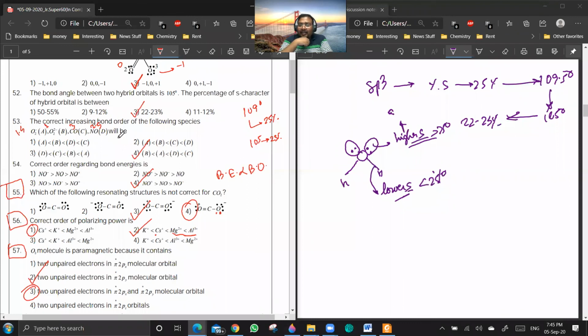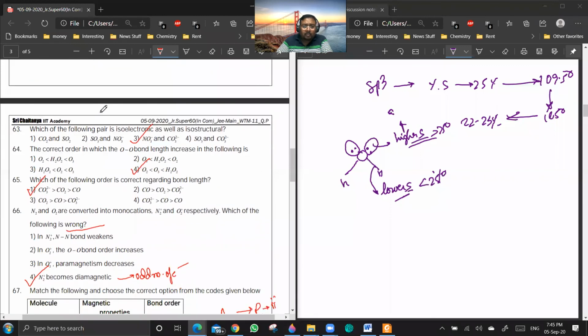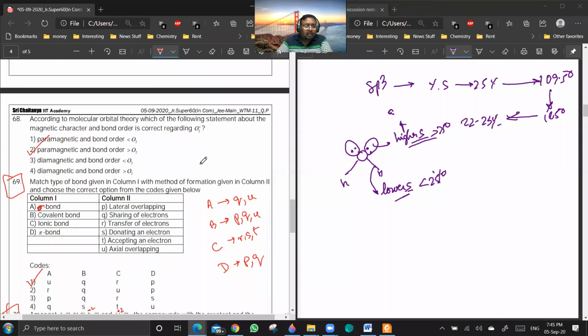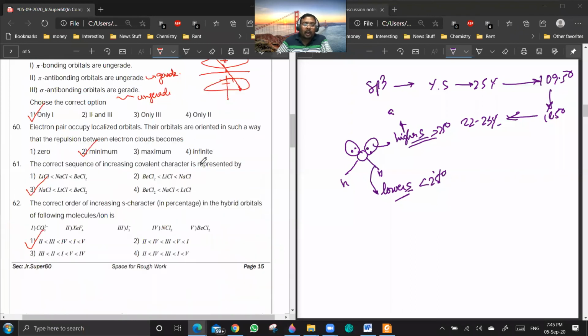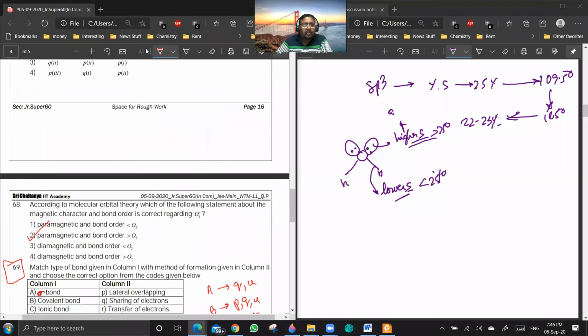So it's like that. So I guess this paper is not that tough. Yes, sir. And I think the paper which I gave you was a good practice for these type of papers. In fact, it was having some questions from hydrogen bonding also, which I don't think there is any question from hydrogen bonding in this paper. But I don't think they will overlook that part. I think they have not asked a single question in intermolecular forces, right? Yes, sir. Mostly.